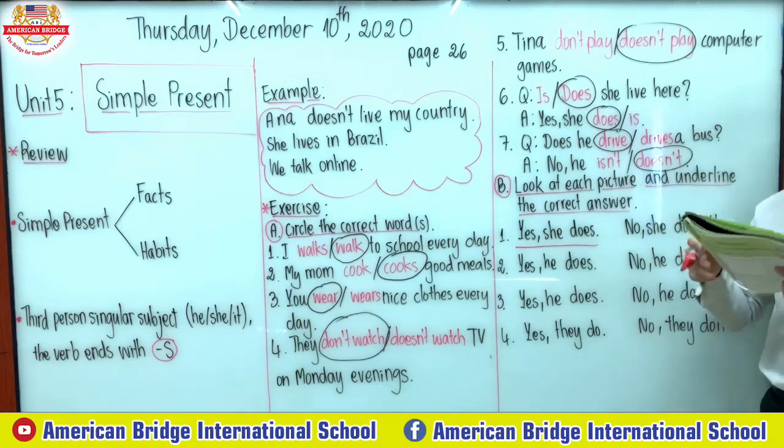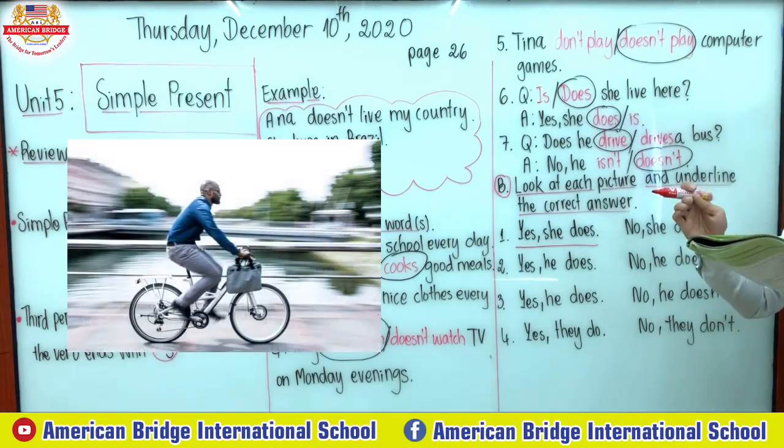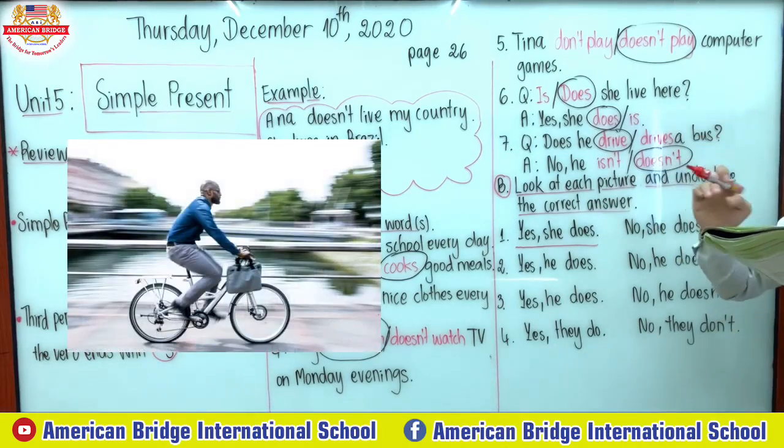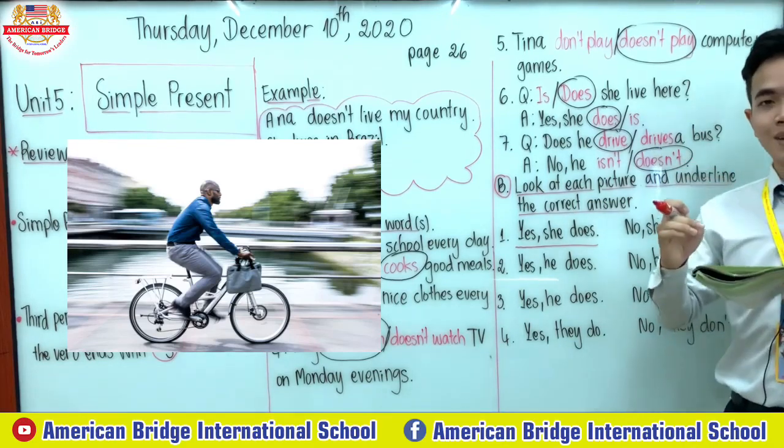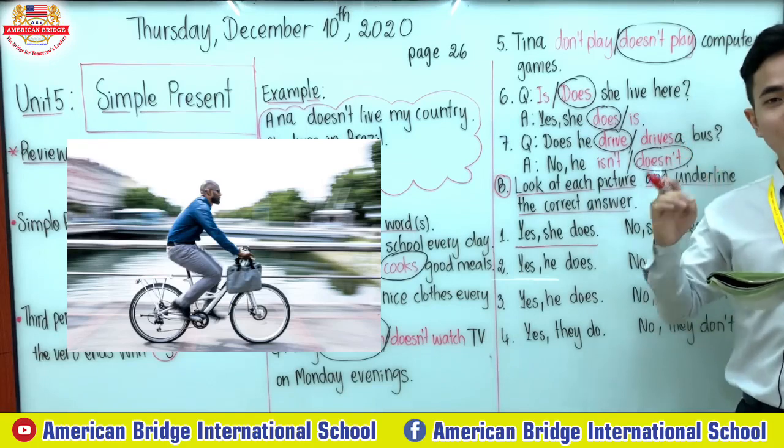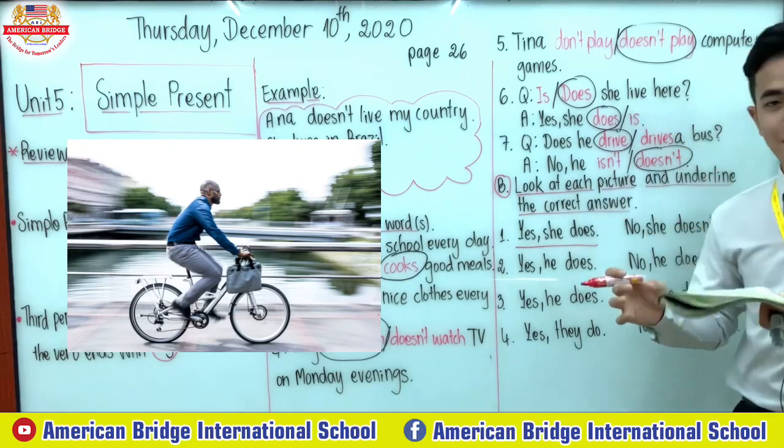Now let's move on to our second picture. You can see a man riding a bicycle, right? Our question is, does he drive to work every day? As we know, the word drive, we use with any vehicle like a car.